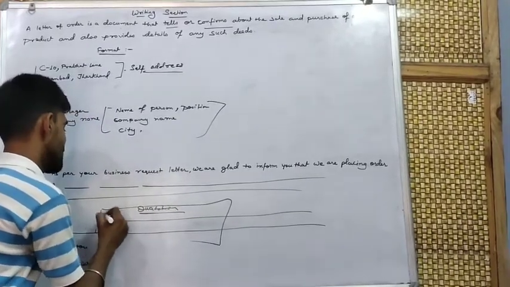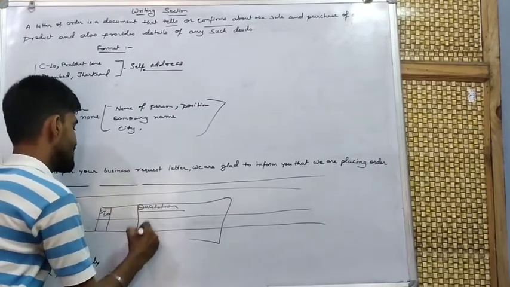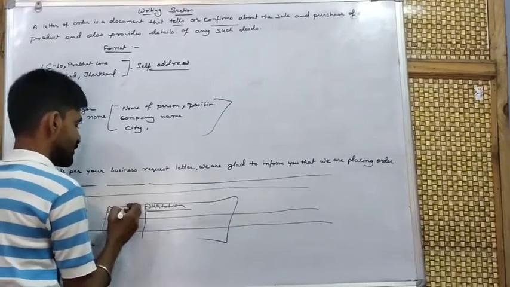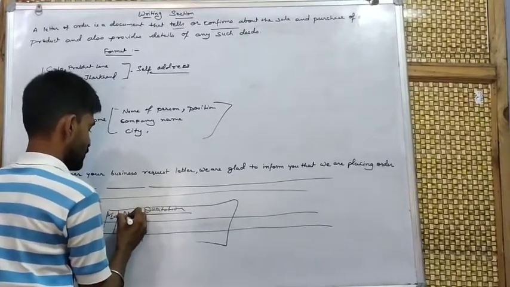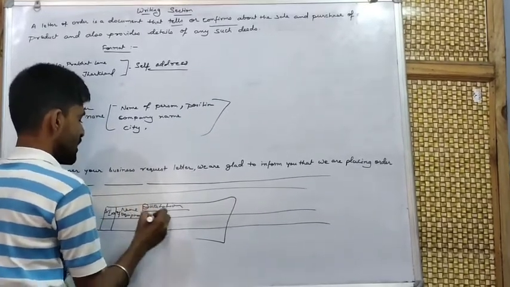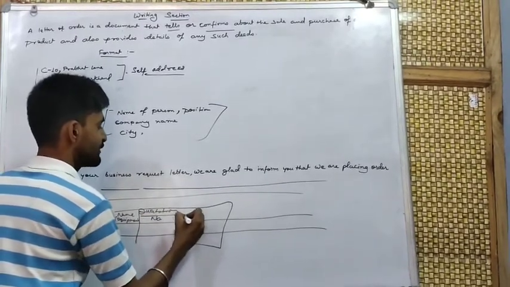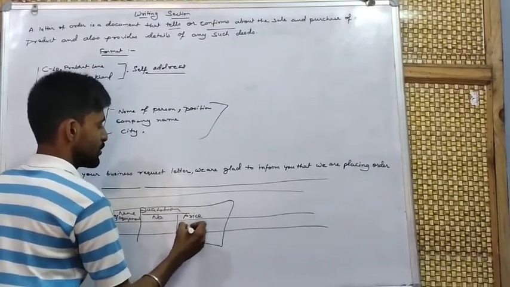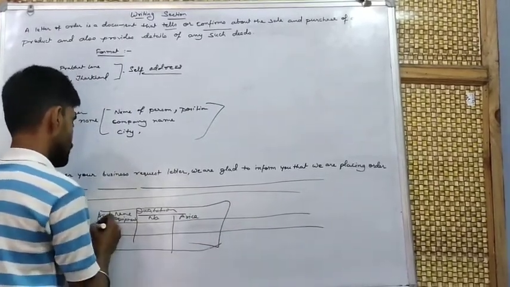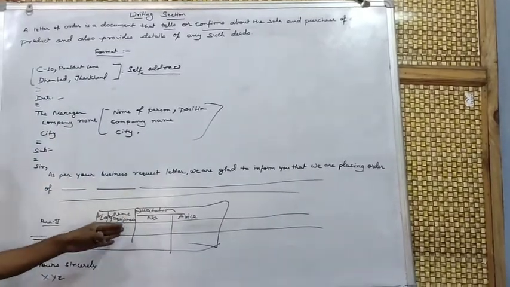For quotations, write the serial number, and after that the name of the equipment, the number, the price, and everything. You have to mention all of this, meaning 1, 2, whatever you want to order, you will write a quotation here.